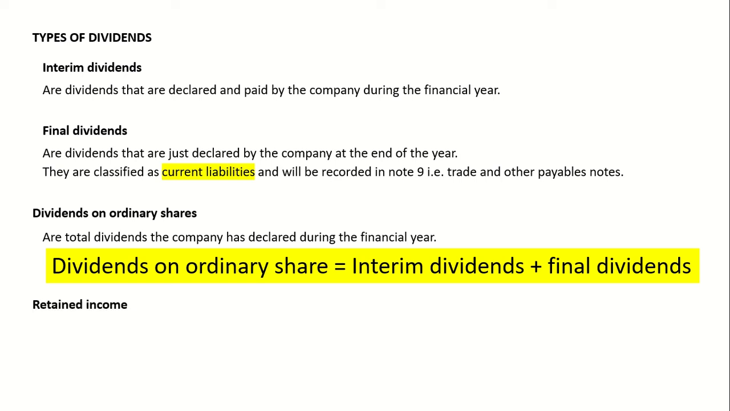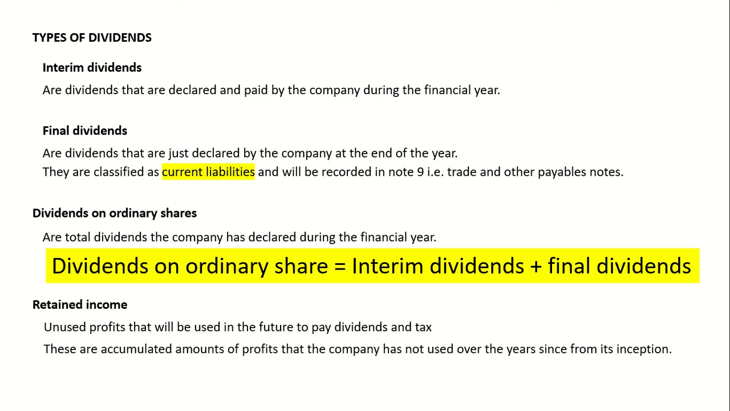Then we have retained income. What is retained income? These are simply unused profits that we will use in the future to pay dividends and tax. We can actually use these unused profits to buy back shares in the future. So we basically will use them in the future. We haven't used them up to this point. So these are profits that we do not use. We're going to use them in the future to pay dividends as well as tax.